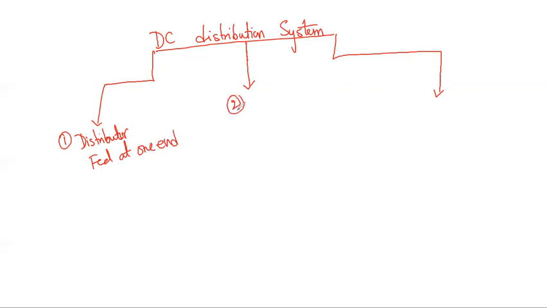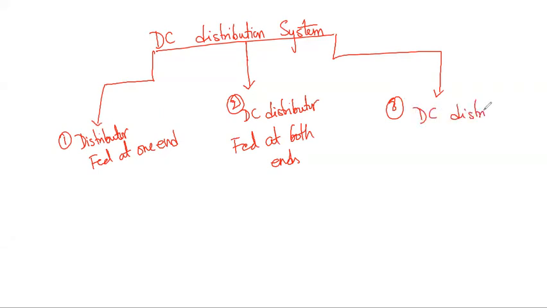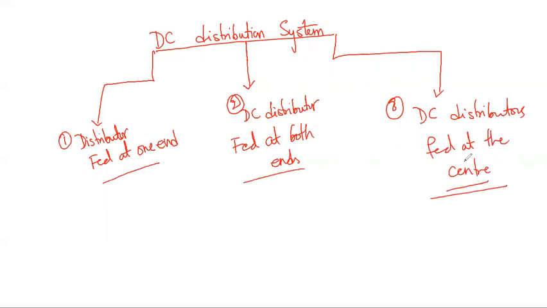Next, the DC distributor fed at both ends. Third, the DC distributor fed at the center. These are the classifications.